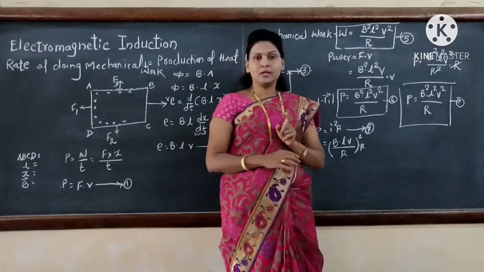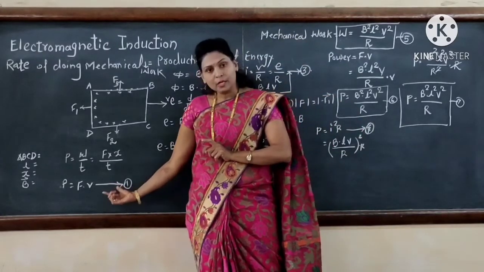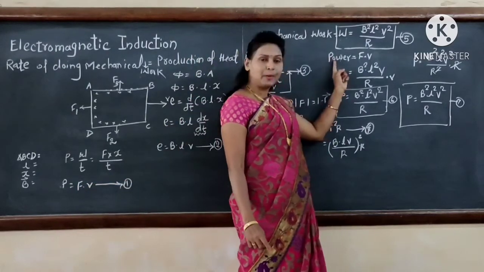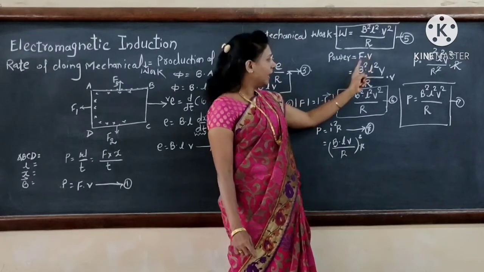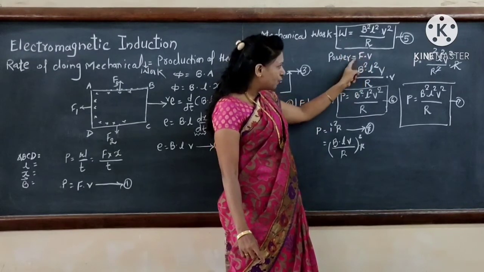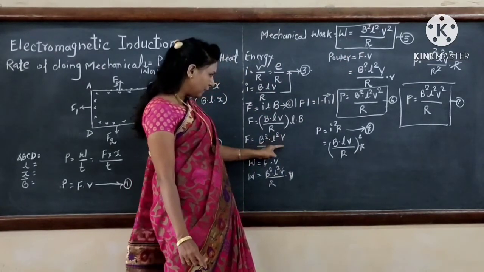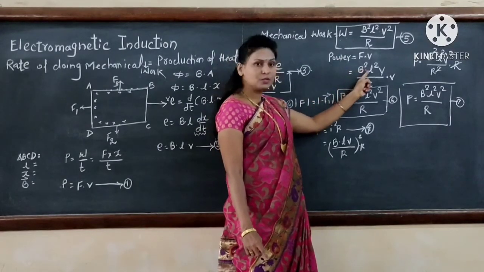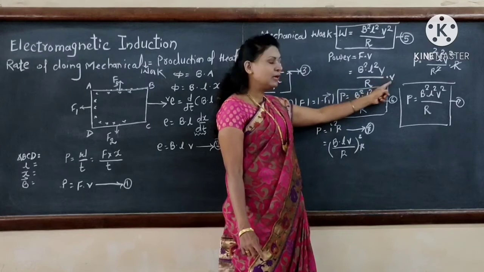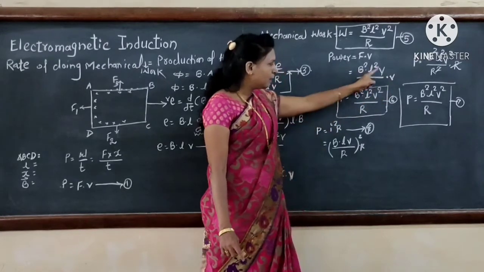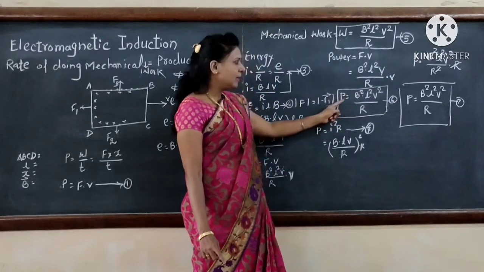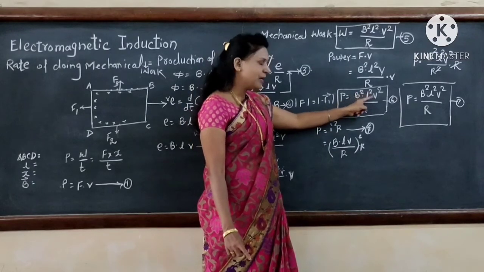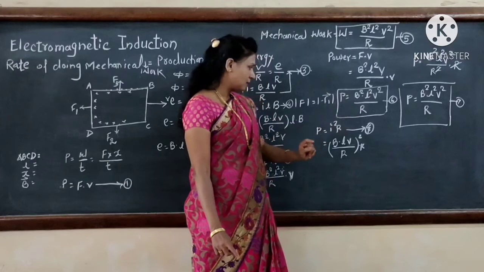Now we have already seen equation 1, that power is equal to F into V. Taking this equation and putting the value of force, the power changes to B square L square V divided by R multiplied by V, and V into V is V square. Therefore power is equal to B square L square V square divided by R.